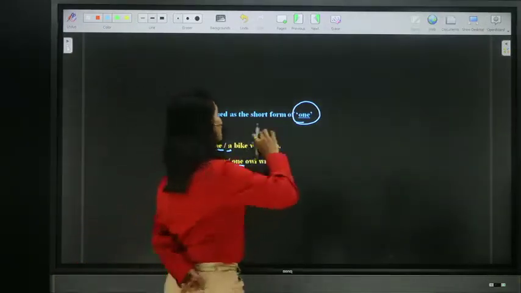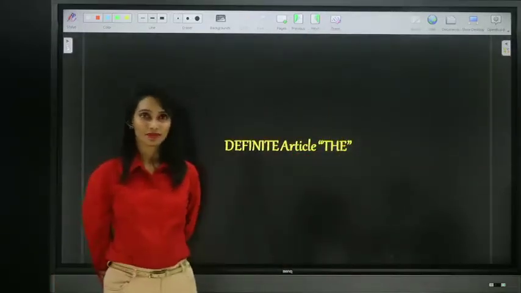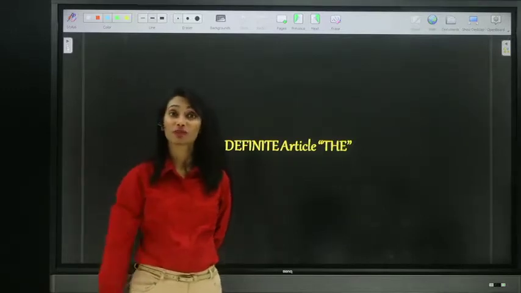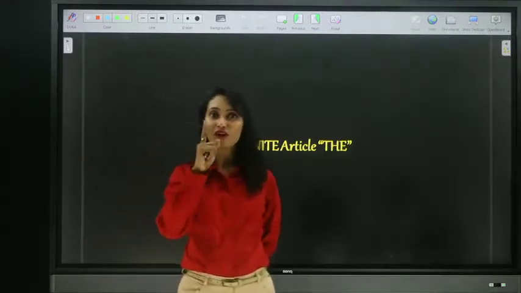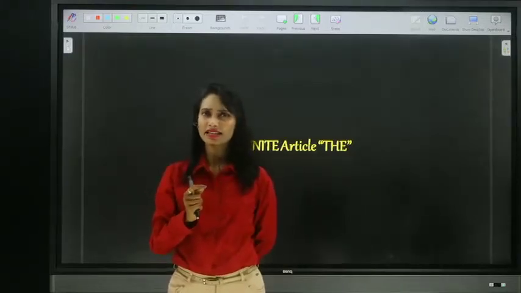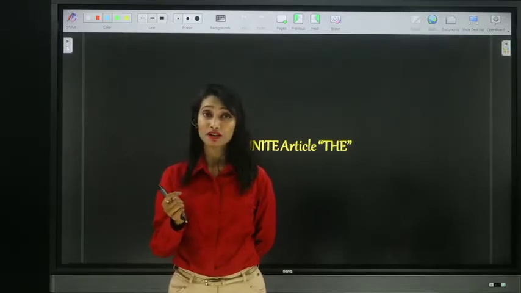Now let's move on to the definite article the. So that's about indefinite articles, a and an. A and an are indefinite articles which are generally used before singular, countable, common nouns. Generally, article a is placed before consonants and article an is placed before vowels.